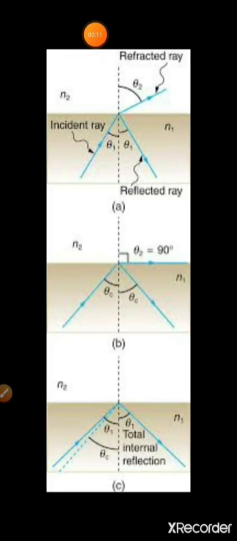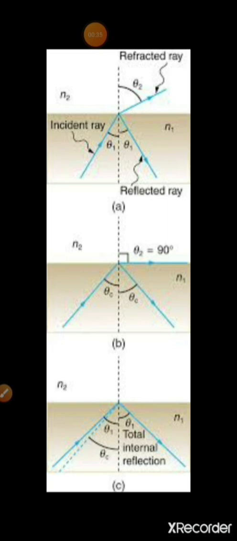In this session we will see what is total internal reflection and what is critical angle of incidence. So all of you are aware of these diagrams. See the first figure A. The light is traveling from a medium of refractive index N1 to a medium of refractive index N2. Here the first medium is denser one and the second one is rarer one, means N1 is greater than N2.